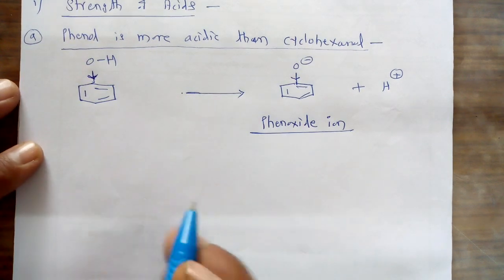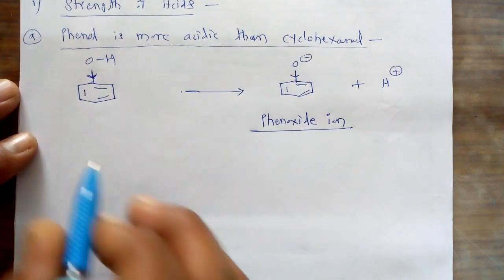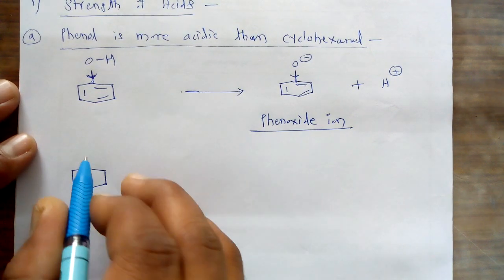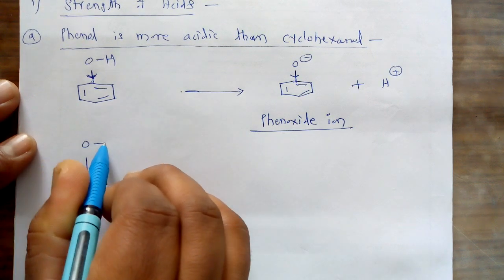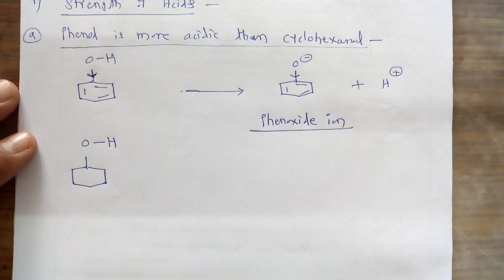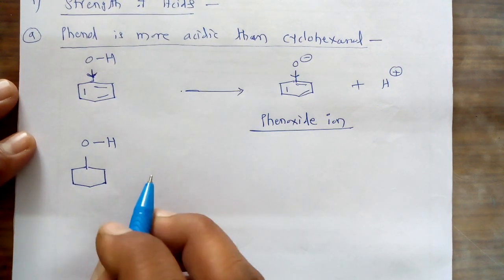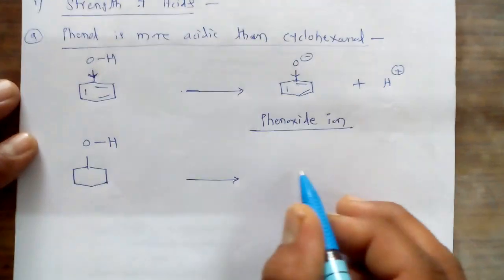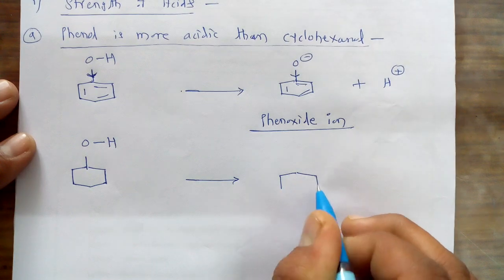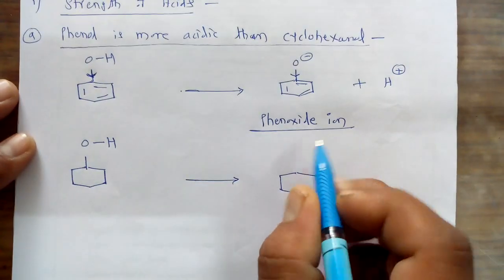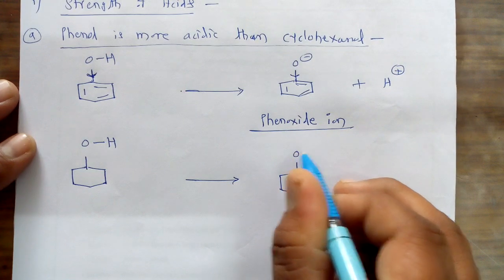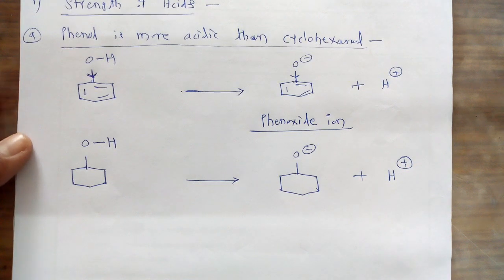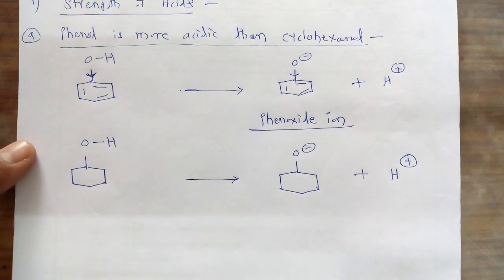In the case of the second compound, cyclohexanol, this compound has a cyclic ring to which the OH group is attached. When cyclohexanol donates the H plus, it forms its conjugate base, a cyclohexane ring with O minus. So this is the case for both these compounds after the donation of H plus.